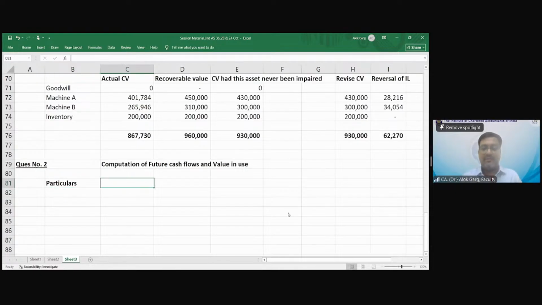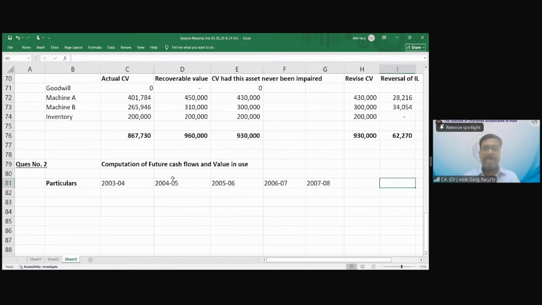Then the years: 2003-4, 4-5, 5-6, 6-7, 7-8. Okay, so now we need to compute the cash inflow.